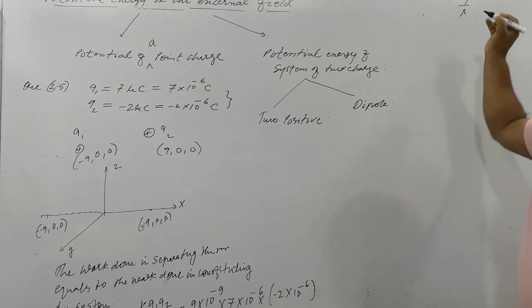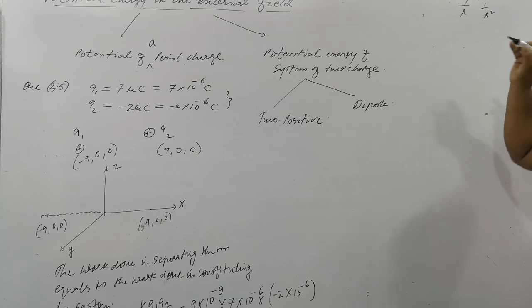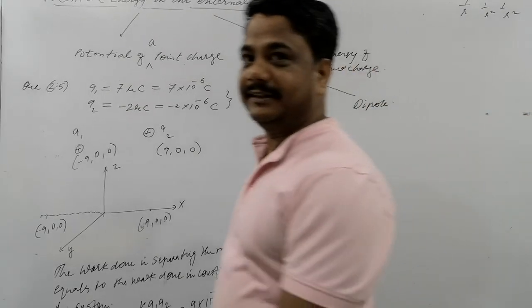1 by r is the potential, 1 by r square is the force and the field. I taught you the graphical representation between 1 by r and 1 by r square while covering the steepest curve. You have not seen that video, okay?